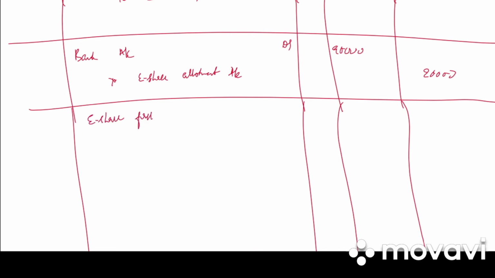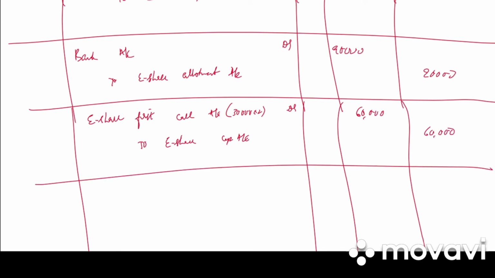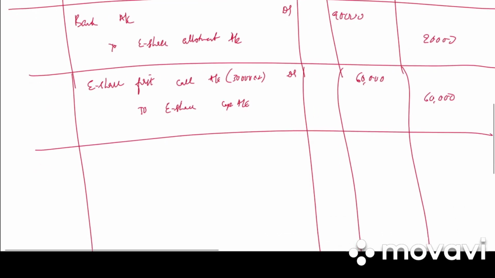Equity share first call account debited to equity share capital account. So 30,000 into 2, 60,000 debit, 60,000 credit. Write down the narration. First call due on 30,000 shares at rupees 2 per share.